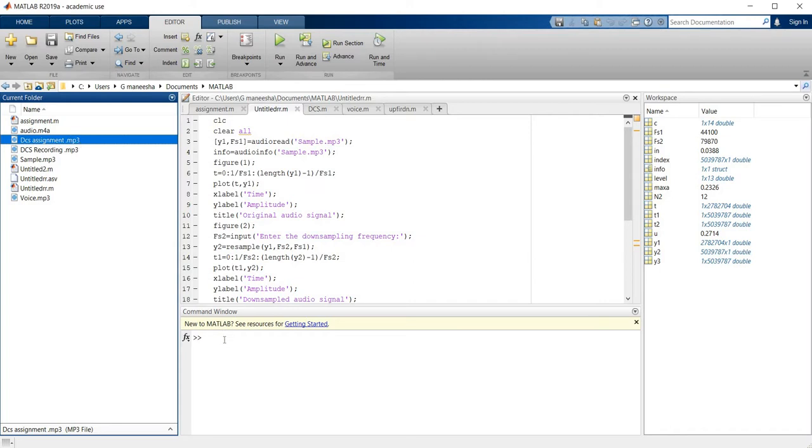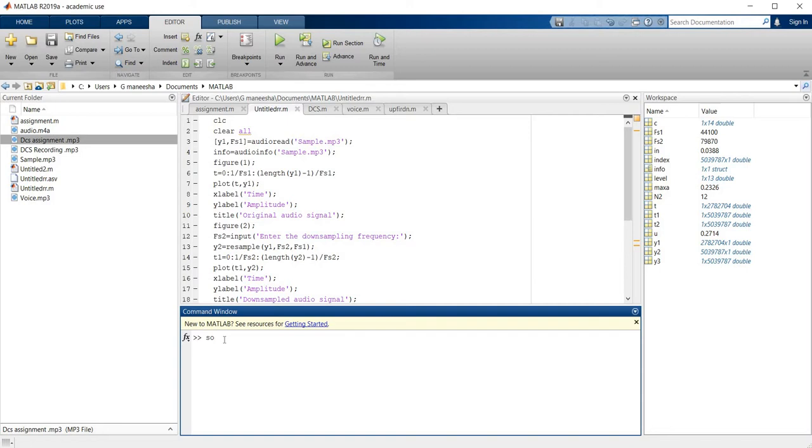Now I'm going to show my original audio file, how it looks like and how it sounds like.